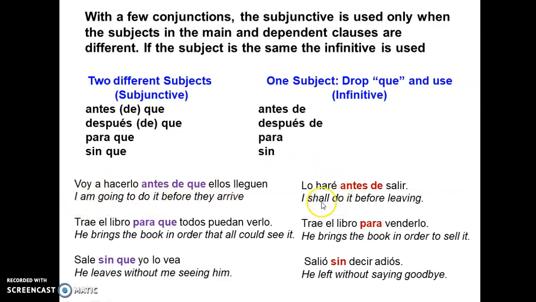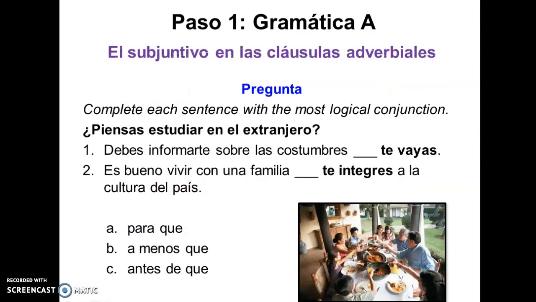But here it's only I. I will do it before leaving. This is the person saying something that the person will do before leaving. So it's just one subject. In that case, we use antes de, no que, right? And that's how we use these conjunctions.